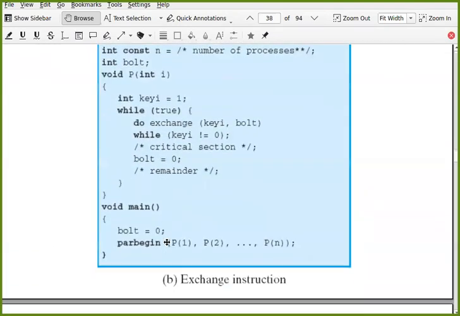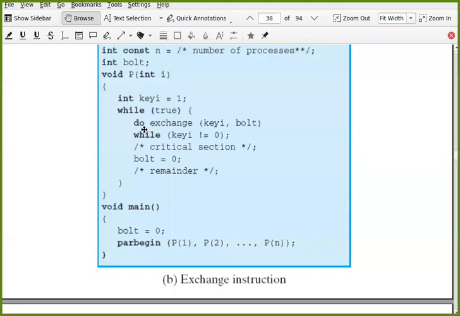So same code, you can see the same code is there. The only difference is now key I equal to 1. Initially this is a register location, you can consider it that way, and it has value 1. Bolt is a global variable.